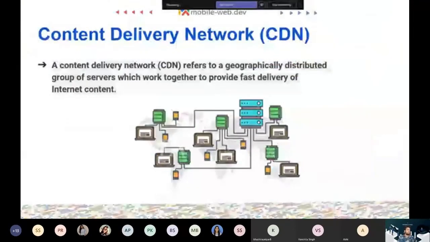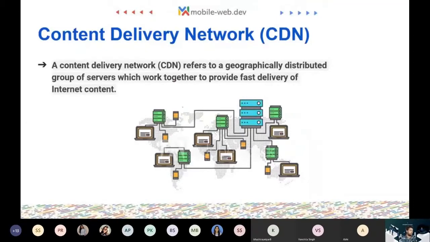Next, we have content delivery network. Now, I have talked about content delivery network a lot of times in recent sessions, and today I'll explain what a content delivery network is. So imagine your website is running in India, on a server located in India, and some of your clients are coming from America and they are trying to access your website. So a request has to physically go through all these places to first reach India, and then it has to travel back to go to America.